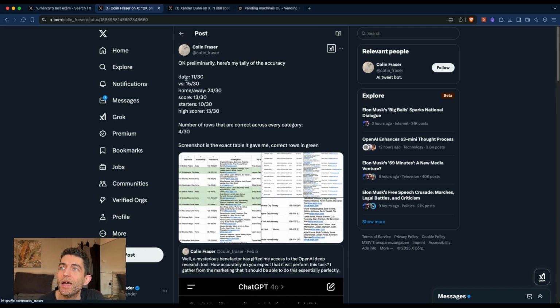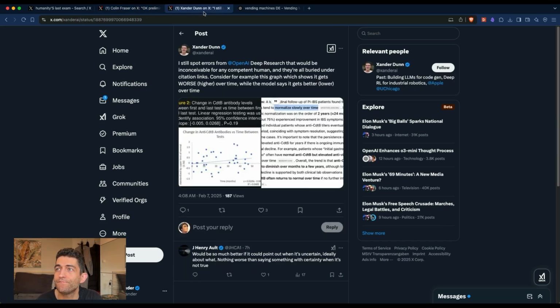As you can see, it's a hit and miss. On some aspects it does well, on others it does not do so well. It's still the first iteration, so one has to keep in mind when reviewing the information that we cannot trust it 100%. Like I said before, it's more of a simplifier for you to delve deeper and to click on the links and make sure that the information is correct.